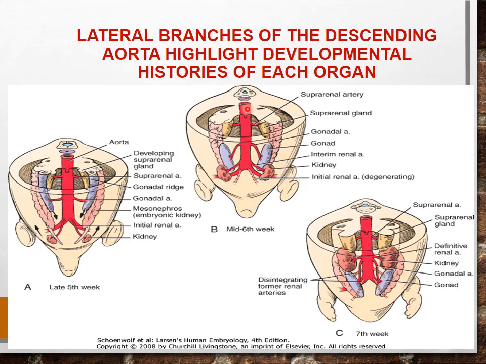So here you have seen that when the dorsal aortae unite together and give rise to the single aorta in the abdomen, there are the lateral branches from that aorta, and they are going to supply their respective organs which are developing. They are giving rise, here you can see, to the suprarenal gland, the kidneys and the gonads.